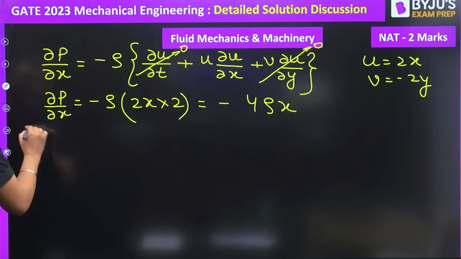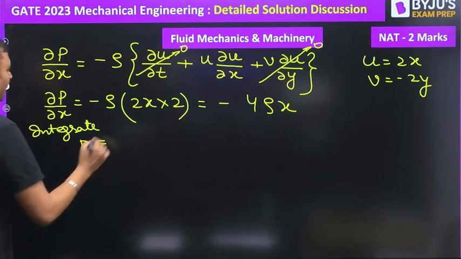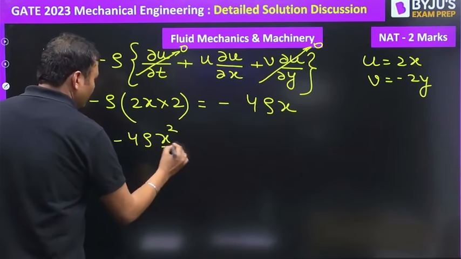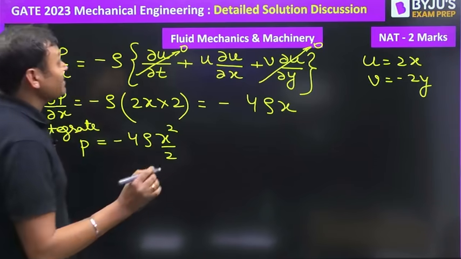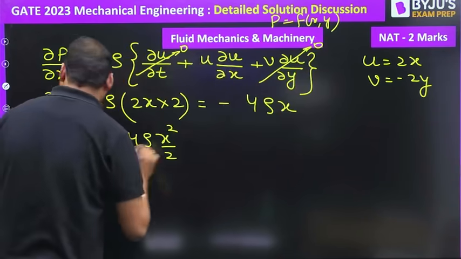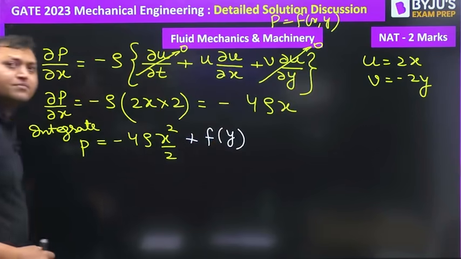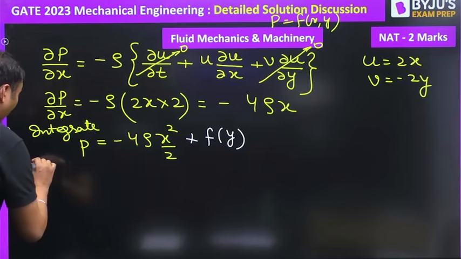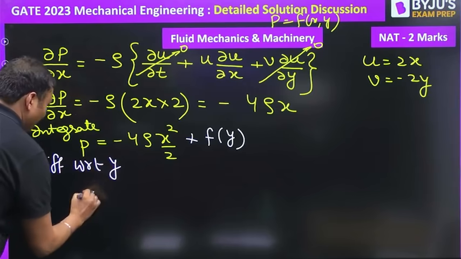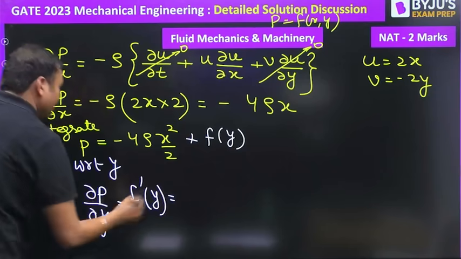Now if we integrate this expression with respect to x, p is equal to minus 4 rho, that is constant, x square by 2, plus a constant, because for 2D flow, pressure will be a function of x as well as y, so the constant of integration can be a function of y. Now if we differentiate with respect to y, we will get del p by del y is equal to f dash y. And what is the value of f dash y?